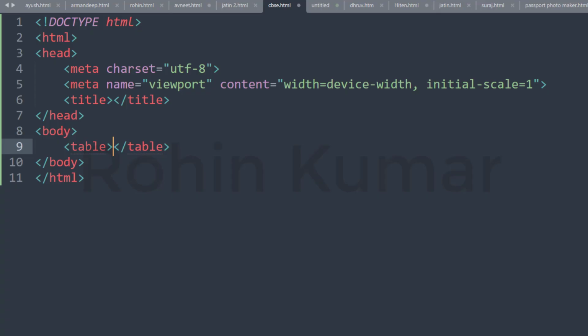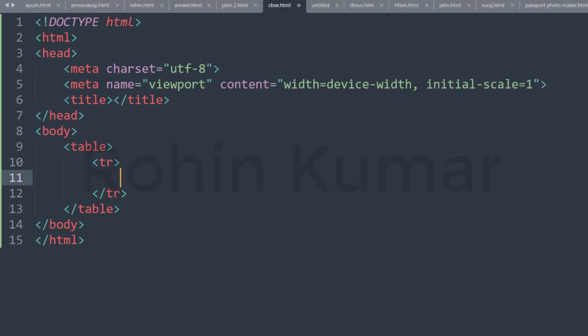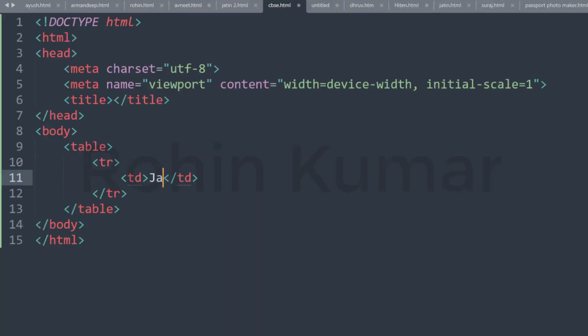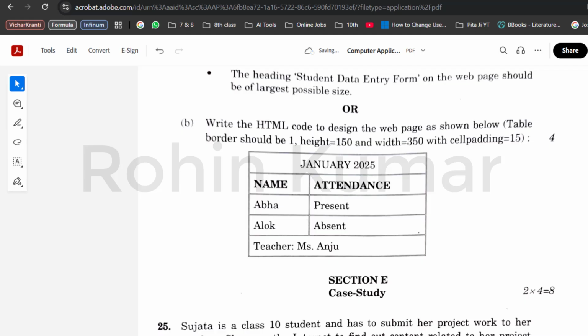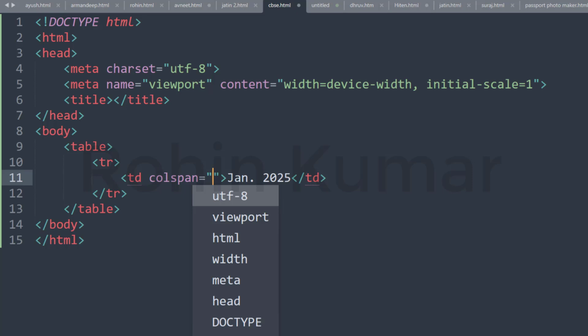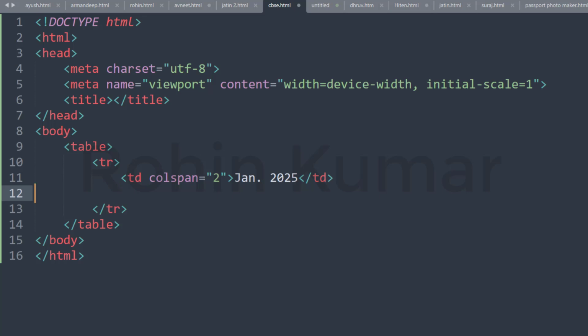So the code is table, and we will write first row, we will make first row tr, and in this row we will write td January 2025, and we will use colspan of 2, colspan 2, because it is equal to 2 columns, so colspan 2. And next we will make next row.